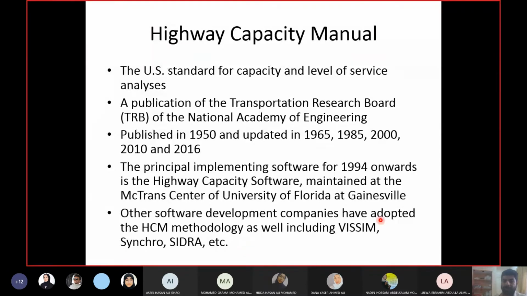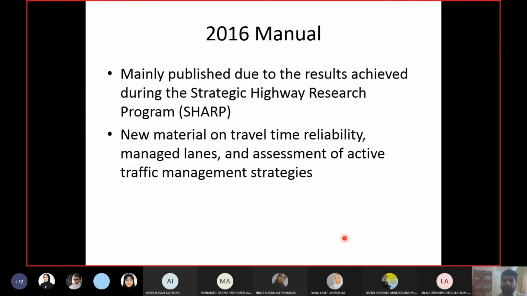These softwares are used for traffic engineering tasks, and they include the highway capacity analysis as well. If you have any of these softwares, you can work with them. For example, I have Sidra and Synchro, and Vissim provides a student version free. So you can use any of these softwares for doing highway capacity analysis without any problems.